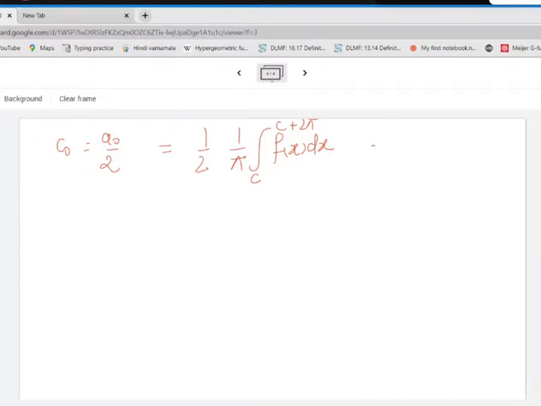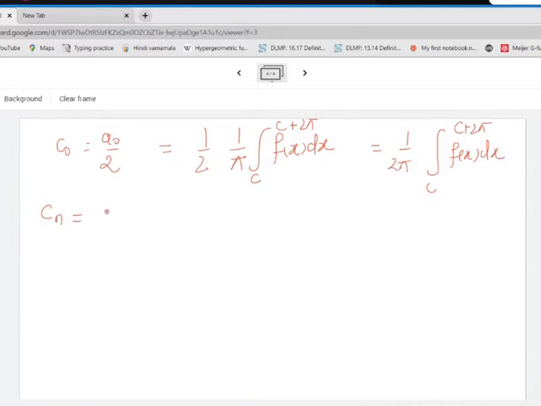What is the expression for C0? Now we won't be calculating A0 and then dividing by 2. We'll be directly writing the expression for C0. What will be the expression? 1 by 2 pi integral c to c plus 2 pi f of x dx. Now next, we'll try to identify the value of Cn.